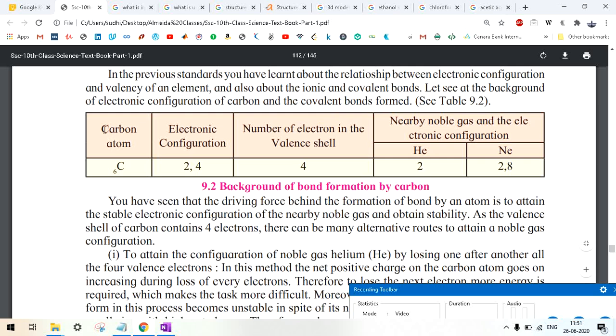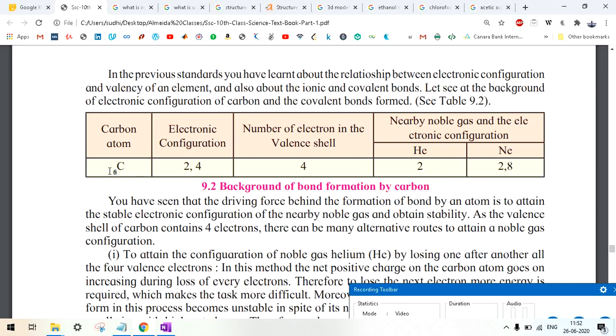Carbon atom, yeah, carbon atom, C6. Okay, it means 6 is the atomic number, and if 6 is the atomic number, it means it has 6 electrons. It means it has 6 protons. Okay, now what is the electronic configuration? Electronic configuration is how the electrons will be placed in the shell.